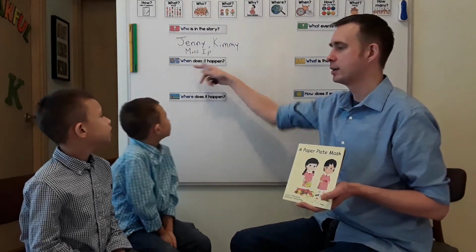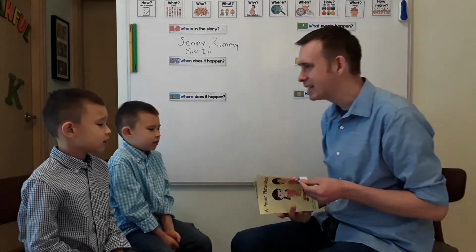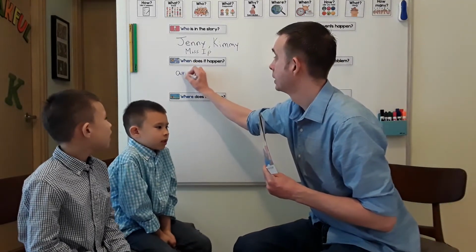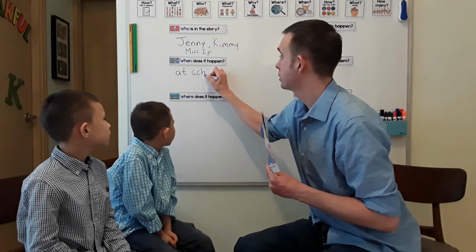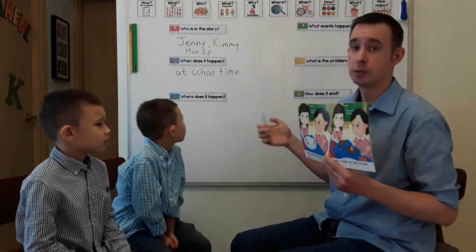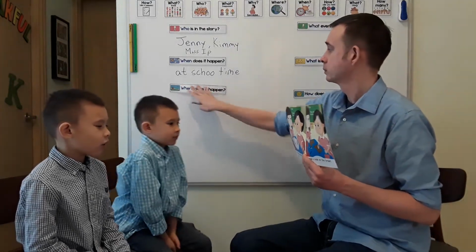Let's go on to the when. When does this story take place? It doesn't really tell us the time, does it? But I can look at the pictures inside, and I can know that it's either daytime or nighttime. In the daytime and at the school. So that must mean a school day. Okay, so I can just write down at school time. Whenever they're at school. Okay? Maybe at 8 o'clock or 10 o'clock. Could be.